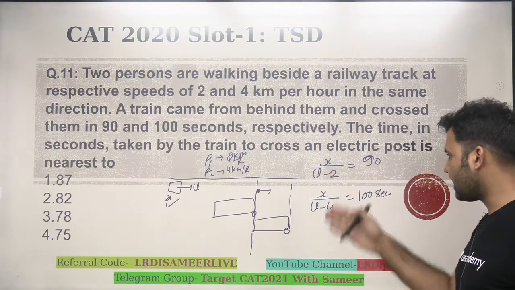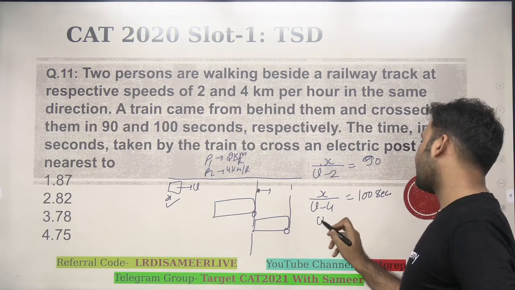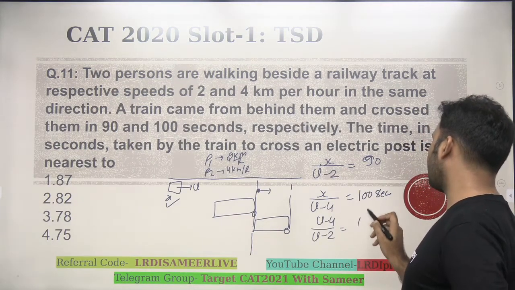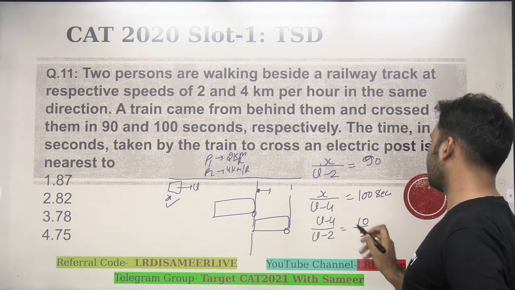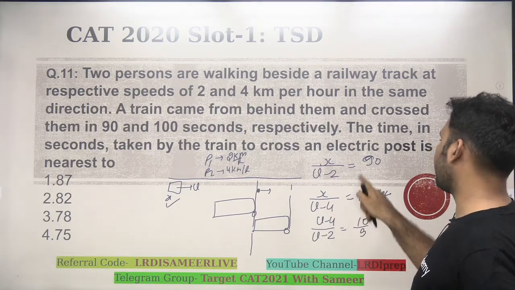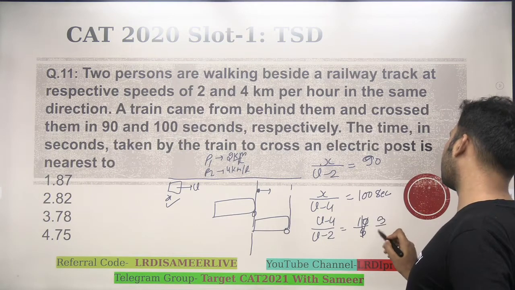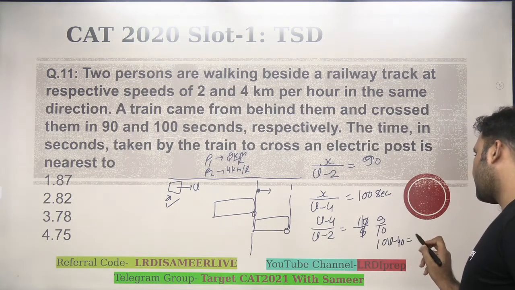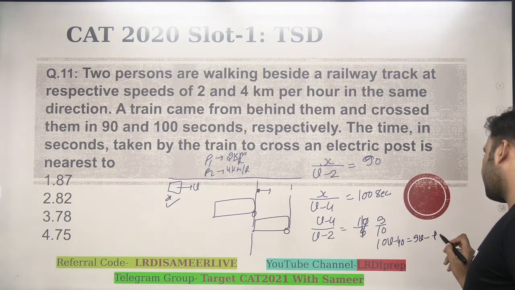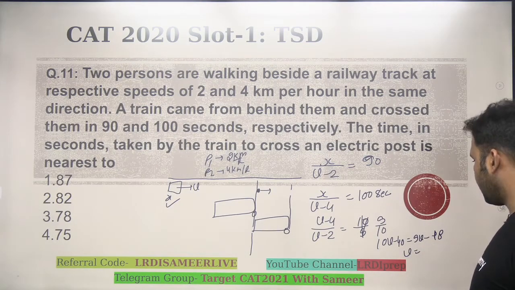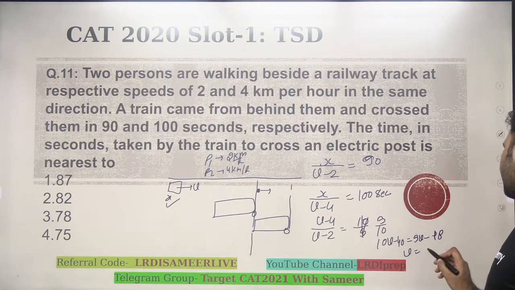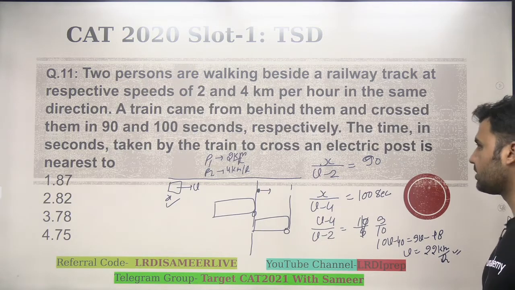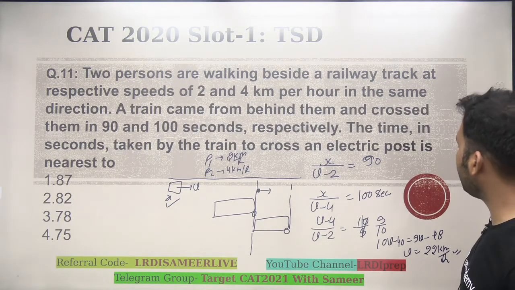What you can do is straight away divide them. If I divide, I'll get (v minus 4) upon (v minus 2) equal to 9 by 10, right? Cross multiply: 10v minus 40 will be equal to 9v minus 18. So you will get v equal to 40 minus 18, that is 22 km per hour. So the speed that came out is 22 km per hour. The train's speed is 22 km per hour.